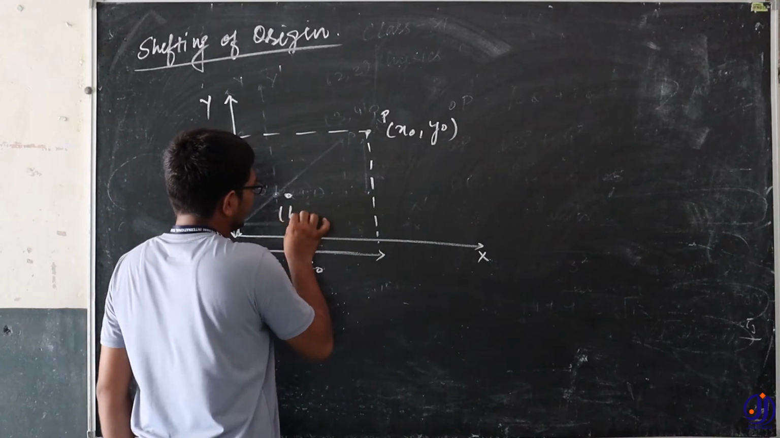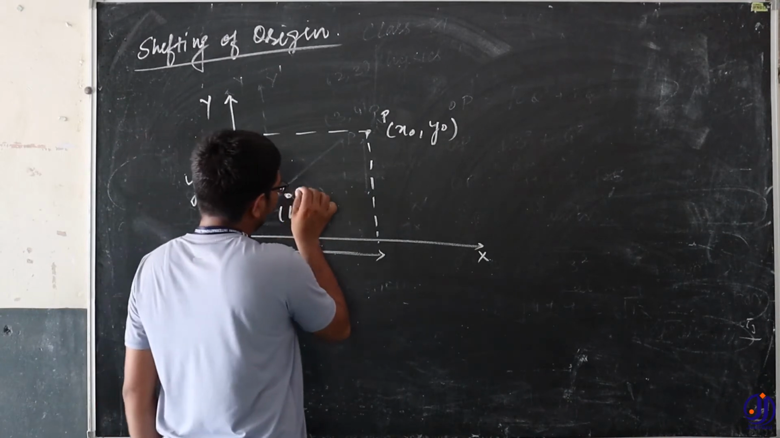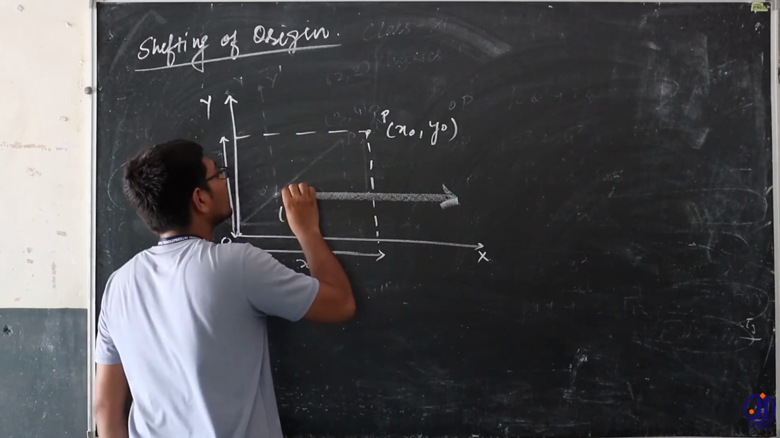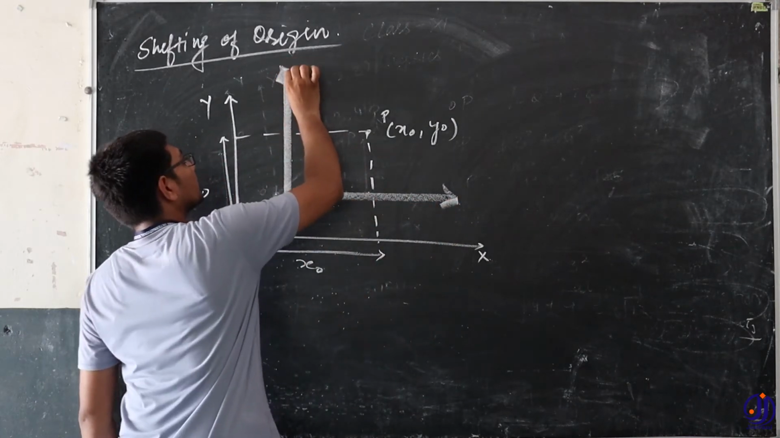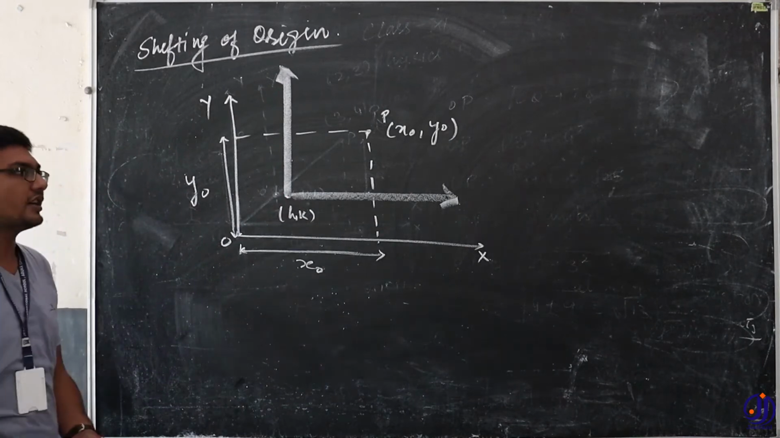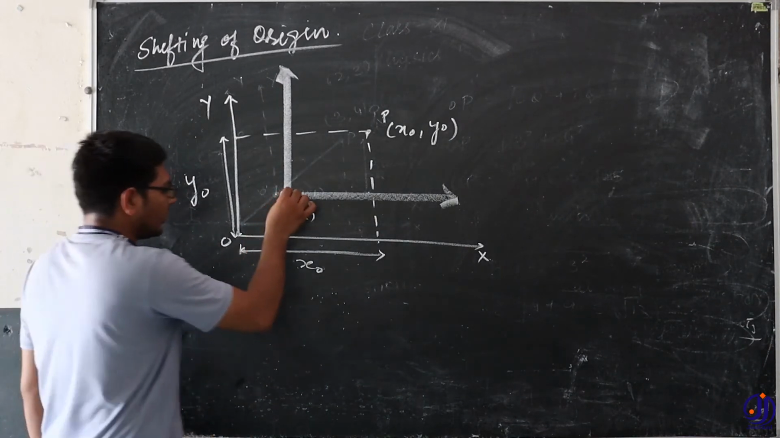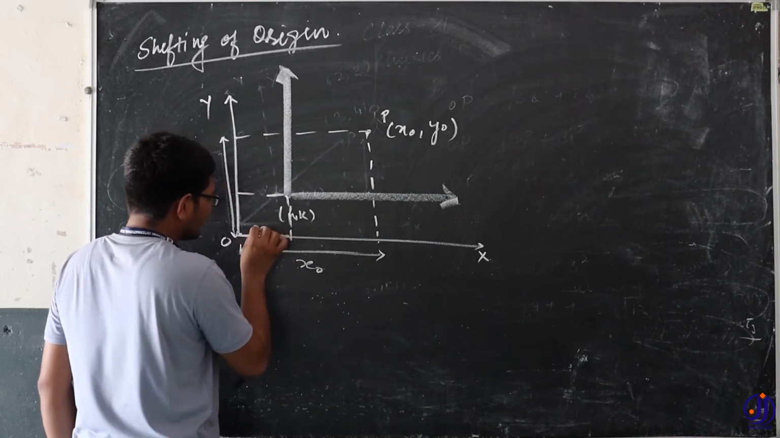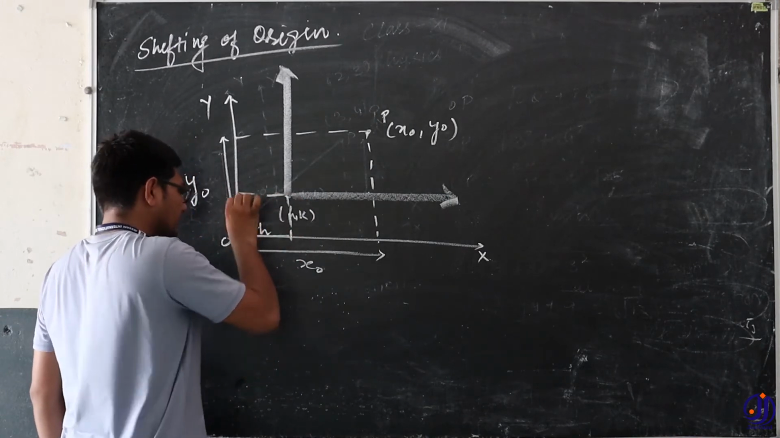suppose that the coordinates are h, k, and the new coordinate axes are drawn like this. If this coordinate is h, k, it means this distance is h units and this distance is k units.